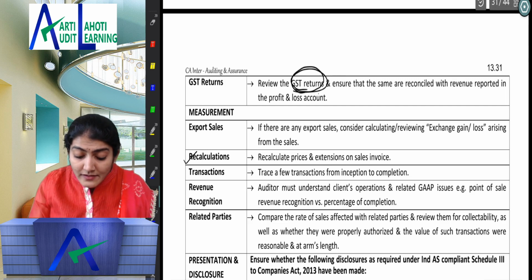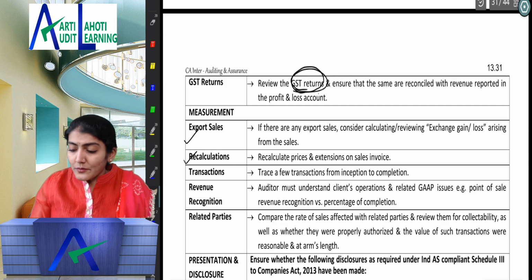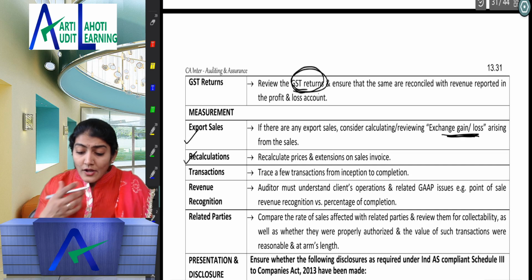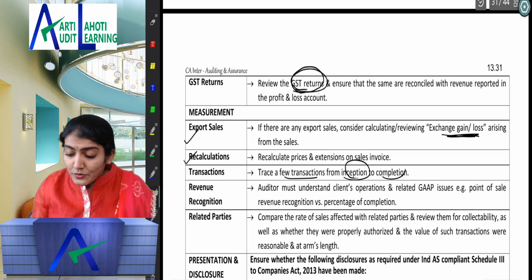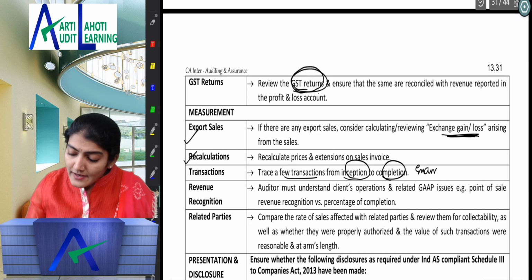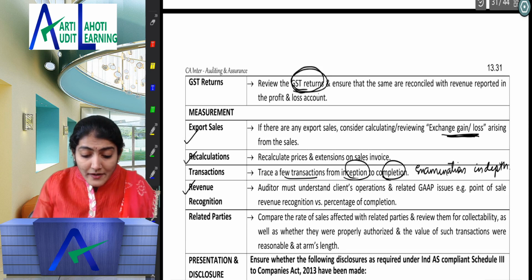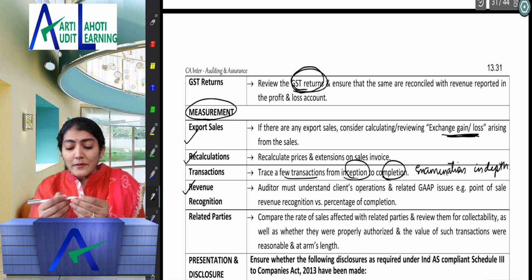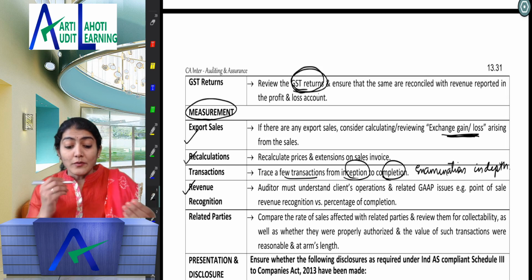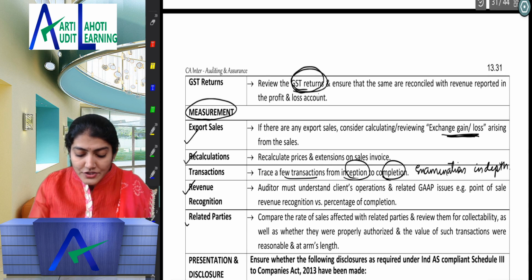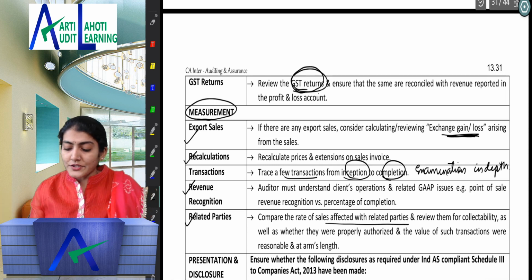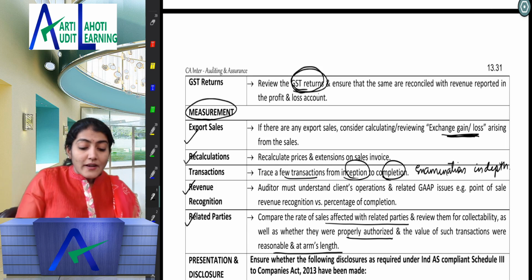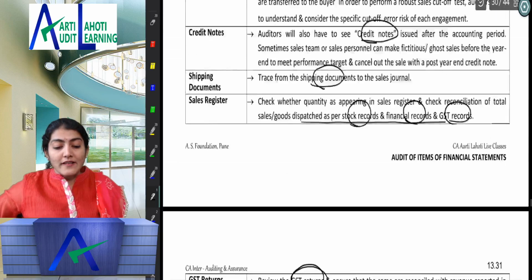Next one, measurement: whether it is recorded at the correct amount and in the correct account. You need to check the recalculation. Then export sales, you need to check for foreign exchange gain or loss. A few transactions you check from inception to completion, which technically we refer to as the examination in depth. Revenue recognition: whenever we check for valuation and measurement, we always need to check the accounting policy. Also any related party transactions: are they properly authorized, and are they reasonable and at arm's length? So that is for the measurement of the sale of products and services.